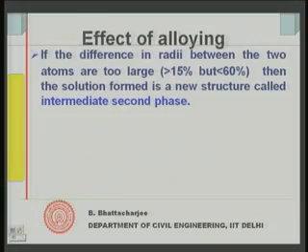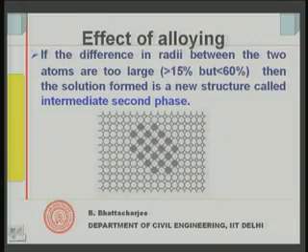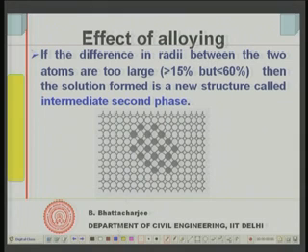So, this second phase formation would look something like this, right. Now, the blank ones are the original host atoms, and here they form a second phase somewhere in between. The original atoms are also here, and the second phase formation takes place in this zone. So, this is the third variety of alloying that we have.